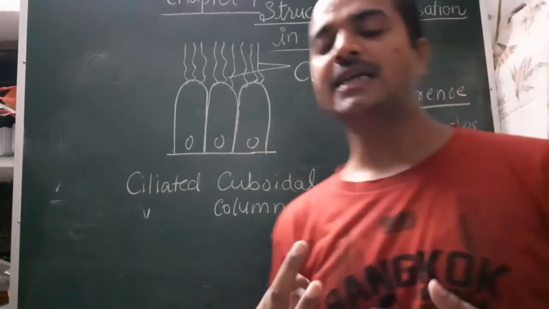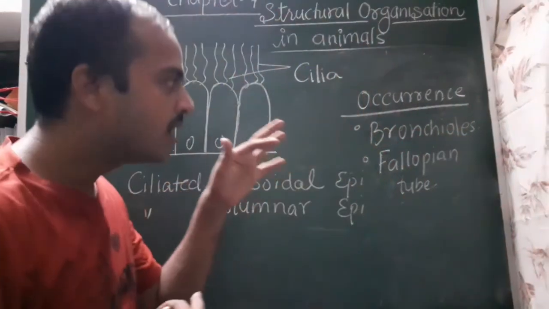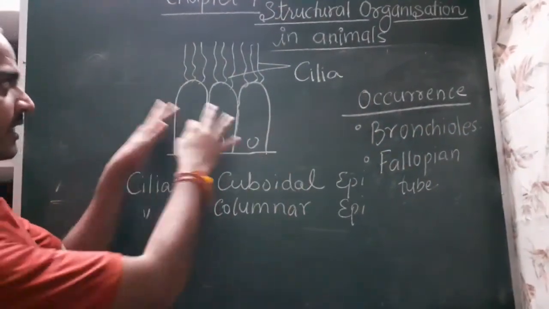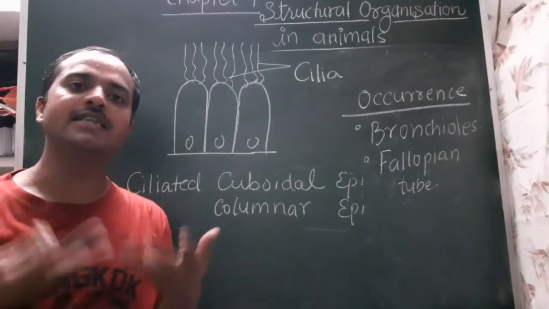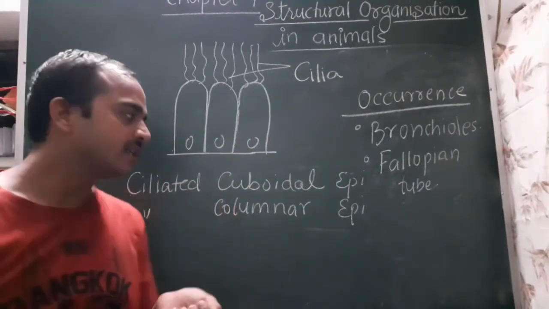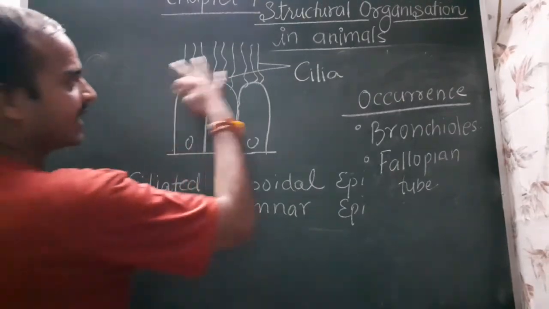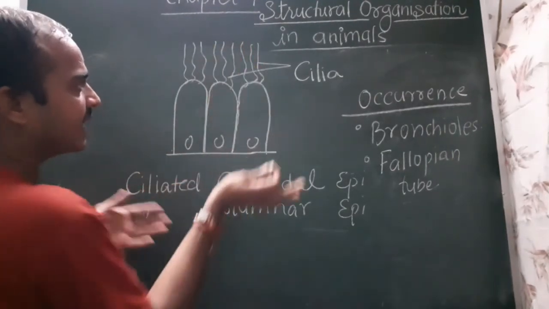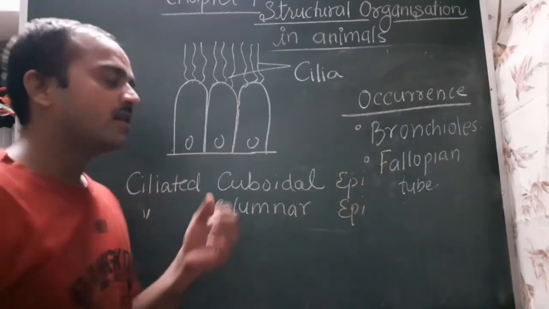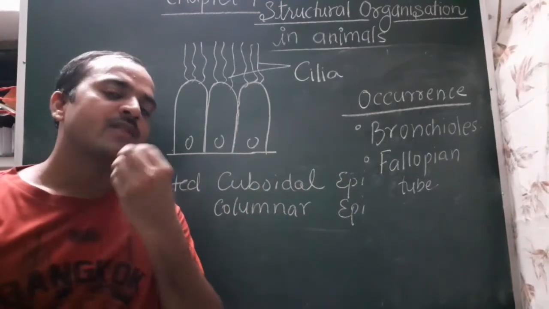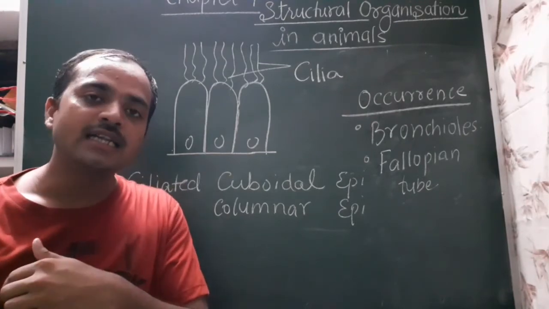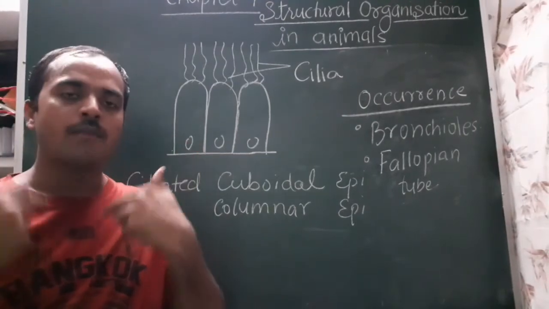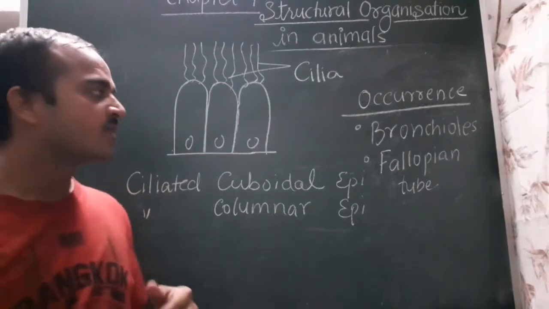So in the respiratory tract and in the reproductive tract, the ciliated columnar cells or the cuboidal cells are present, and they continuously move in an upward direction, so that the things present in between can move. During respiration, we inhale gases, but along with the gases, we also inhale dust particles and microorganisms, which can pass through our respiratory tract.